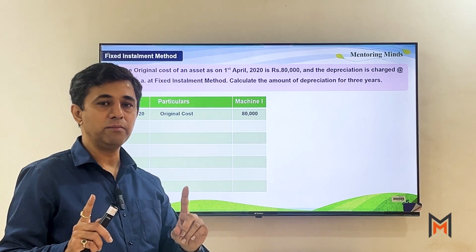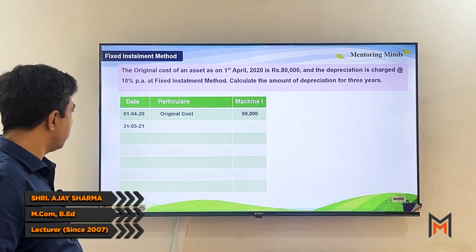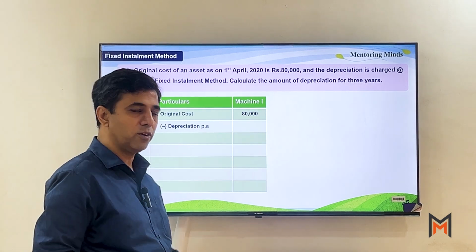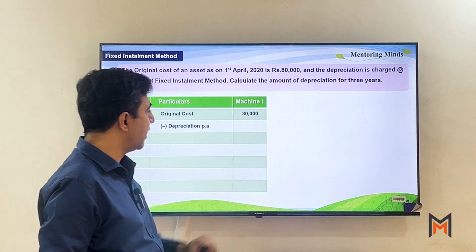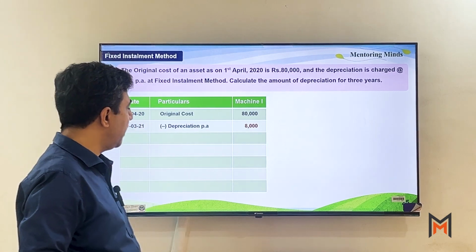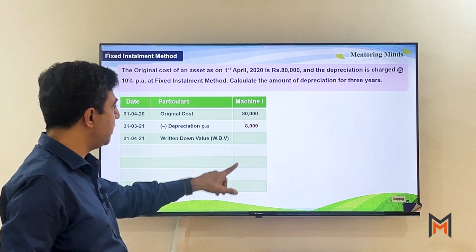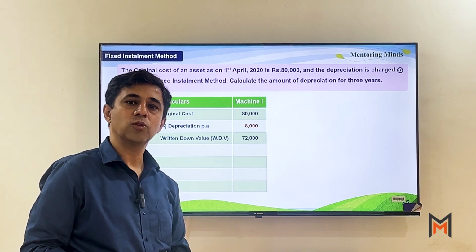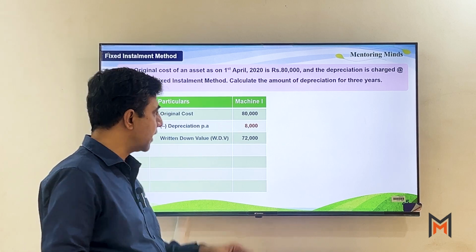Now depreciation, remember, is charged only at the end of the year. So agar end of the year is 31st March 2021, the depreciation will be 10%. What will be 10% of 80,000? Yes, it is last zero hide करेंगे तो हमें 8,000 मिलेगा. After deducting 8,000 from 80, हमें मिलेगा on 1st April the written down value will be 72,000. Remember, जब depreciation माइनस कर देते हैं तो asset की value को हम written down value WDV कहते हैं.